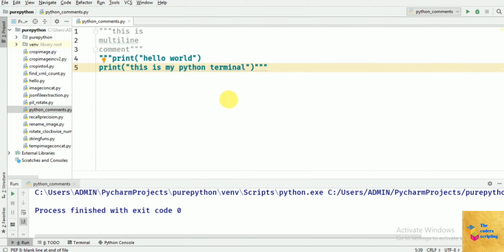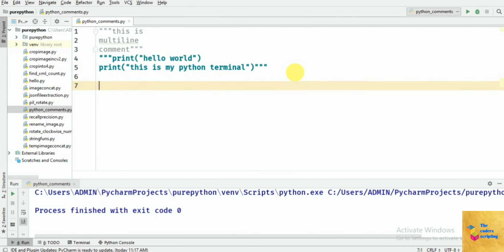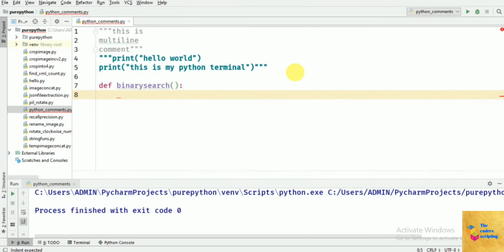For example, let's see one example of a docstring type comment. So if I'm writing a function which will be binary search, the docstring type of comment will explain what this function is going to do.